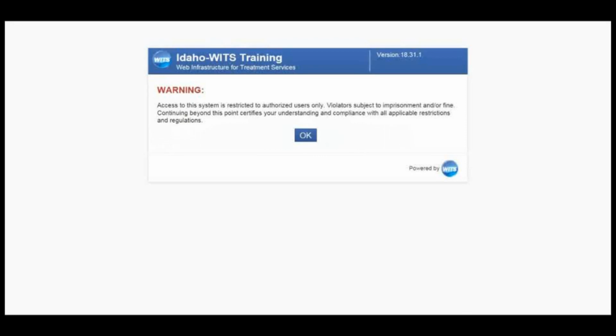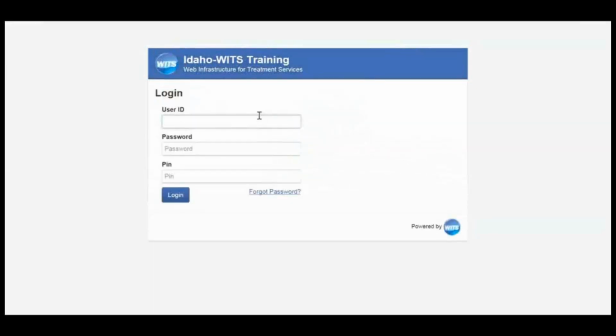To log into the system, click OK. And enter your user ID, password, and PIN. There is a link if you've forgotten your password. This will generate a reset credentials link that will come to your email where you can reset your password and PIN. Once you've entered your information, click Login.